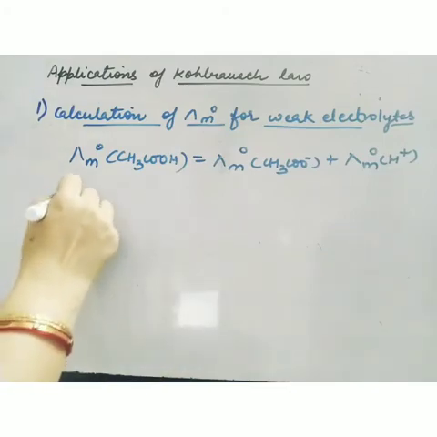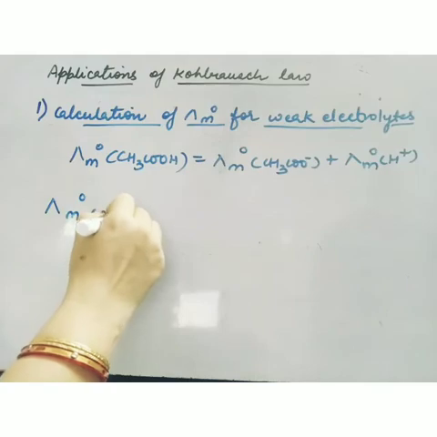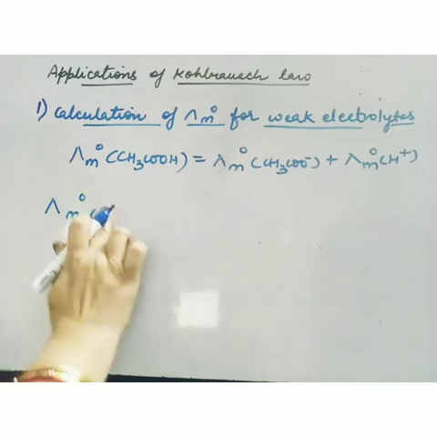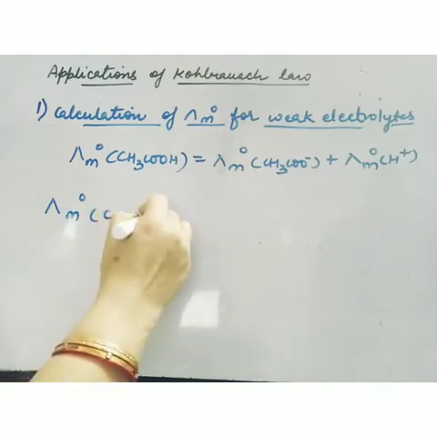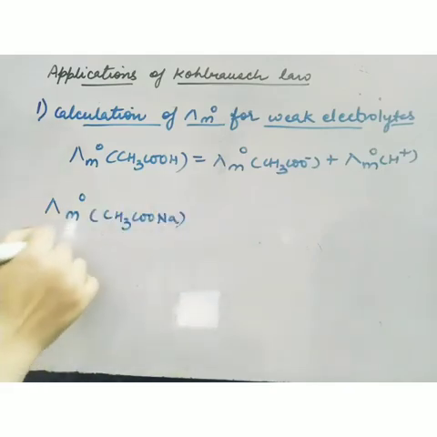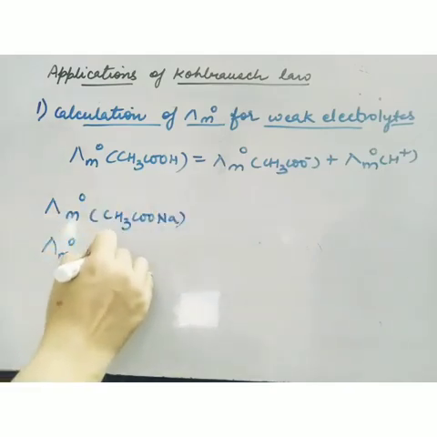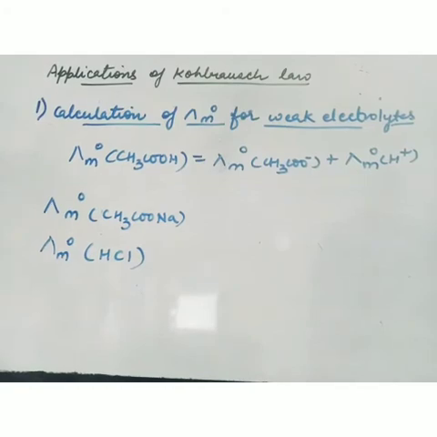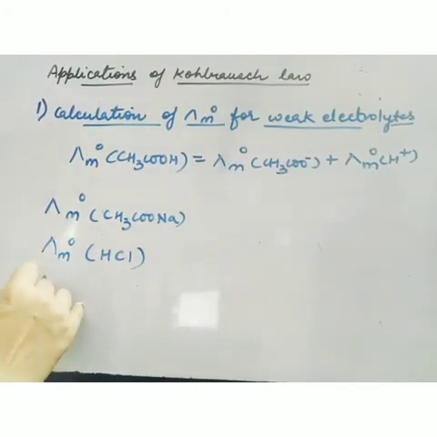Suppose I am having three strong electrolytes. One is CH3COONa, that is sodium acetate. The second is HCl, and the third is NaCl.